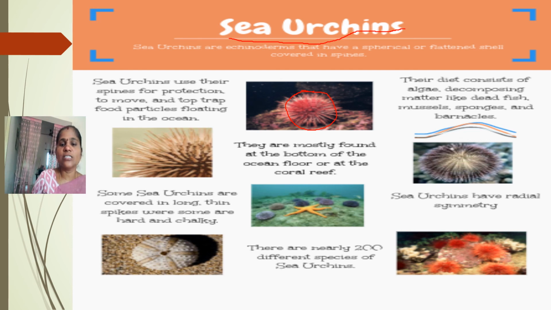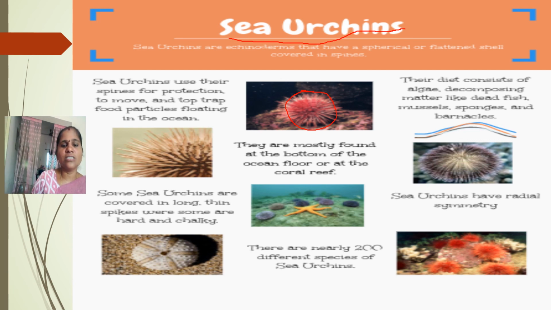They are mostly found at the bottom of the ocean floor or at the coral reef. So at the coral reef or the bottom of the deep ocean only, we can find these sea urchins. Their diet consists of algae and decomposed matter like dead fishes. So dead fishes and decomposed matter are food for these urchins.